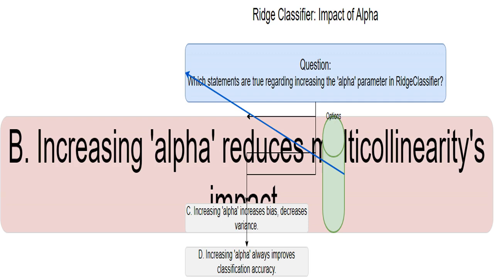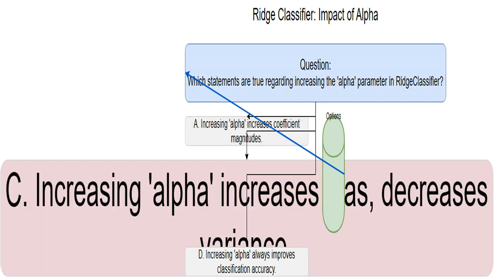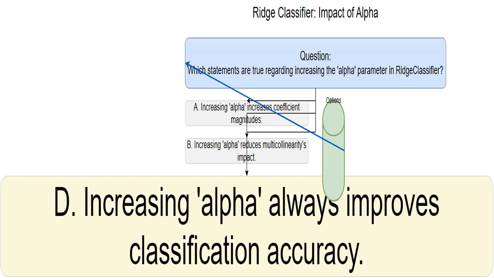of multicollinearity. This one's also true. Increasing alpha simplifies the model, increasing bias, the model's error from making assumptions. However, it reduces the variance, how much the model's predictions change with different training data. It's a trade-off.